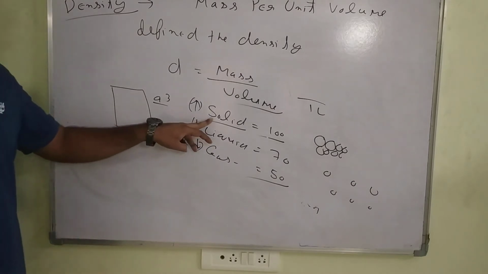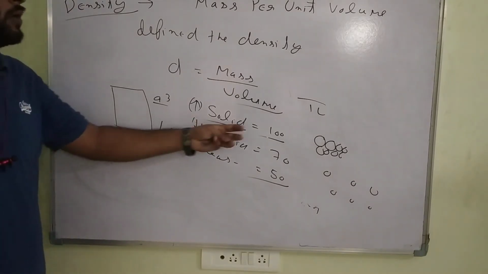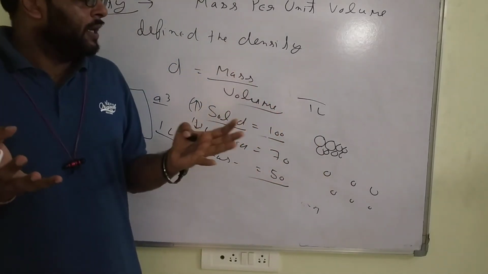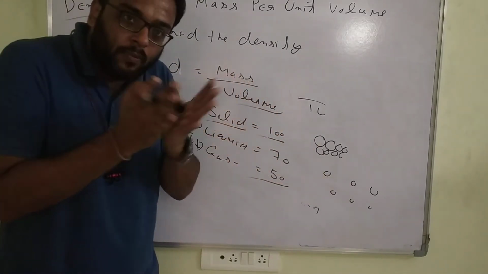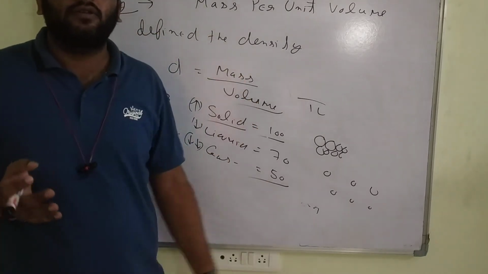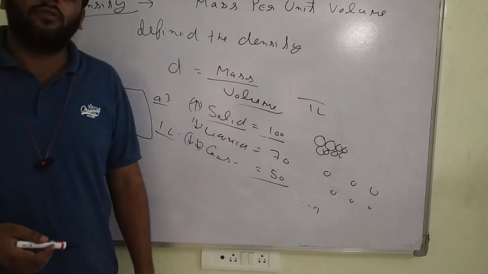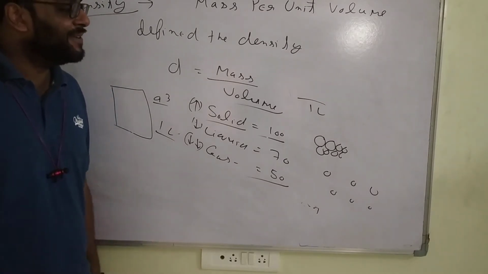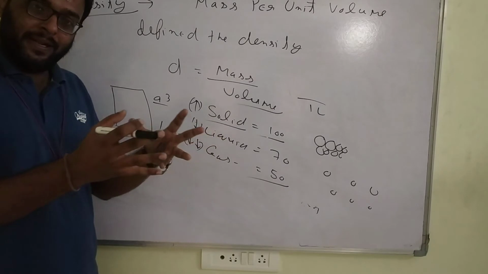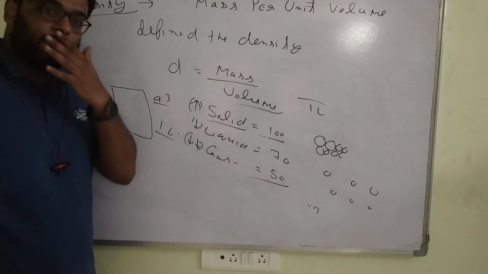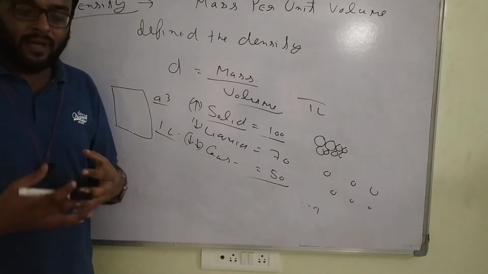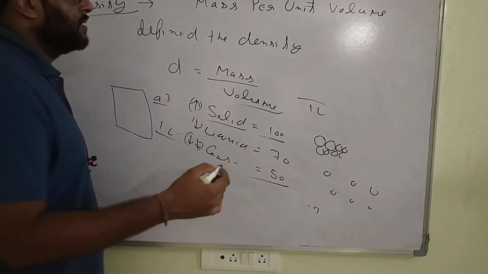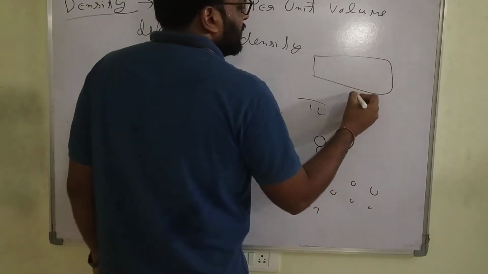The density of a solid is high because the number of particles in a particular volume is more. The intermolecular distance is small, so the particles come closer and can easily exist. We have the example of trains. You know what happens in the general bogie? The particles automatically come closer and more persons can come. In the first AC, the persons keep as much distance as they can, so the number of persons is less. The size is the same. Suppose in the general bogie there are 1000 people.